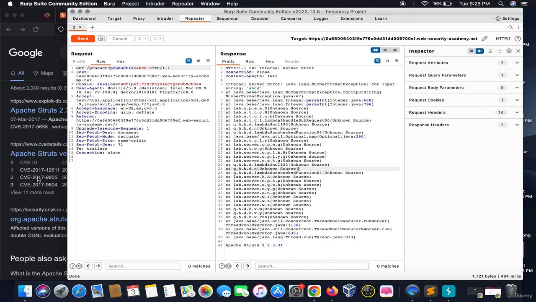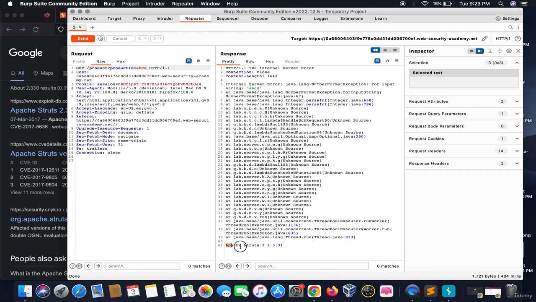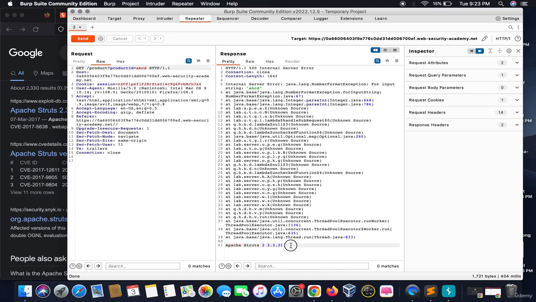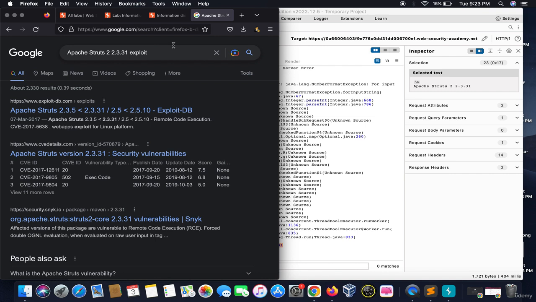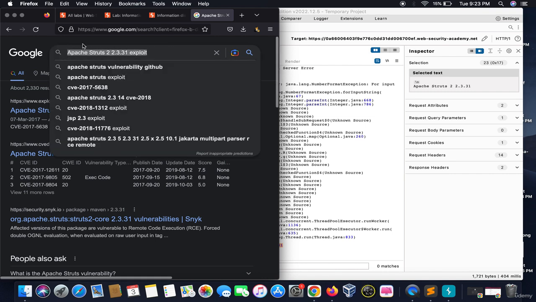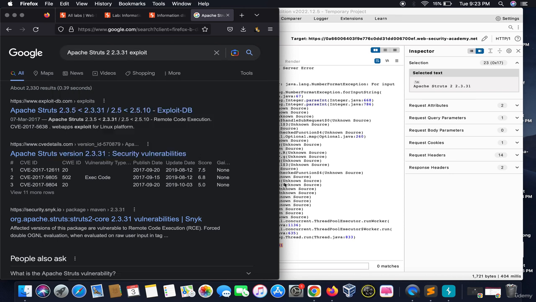It told me that this particular web application is using a vulnerable version and we can directly exploit it using the terminal, using MSF console, and the CVE is present for it. So this is how information disclosure can be very dangerous for the web application.